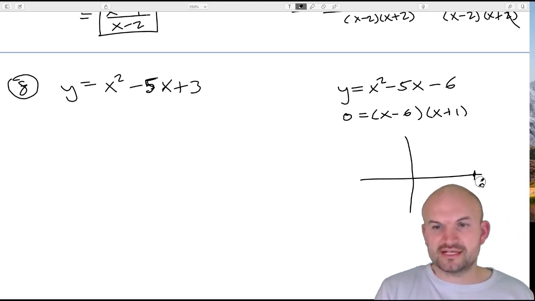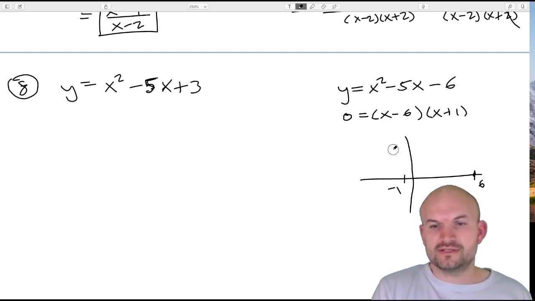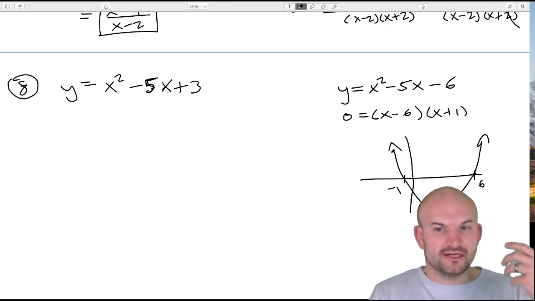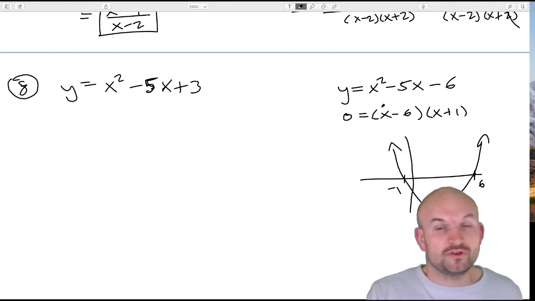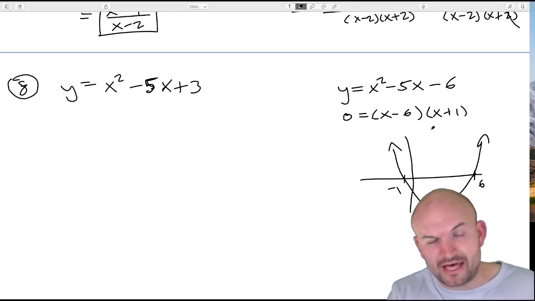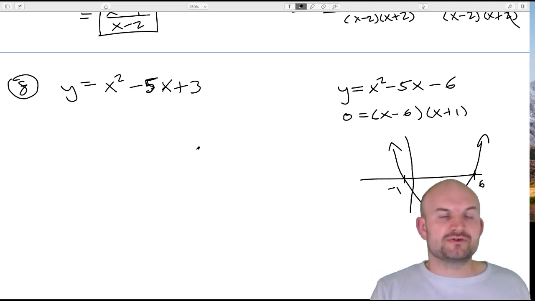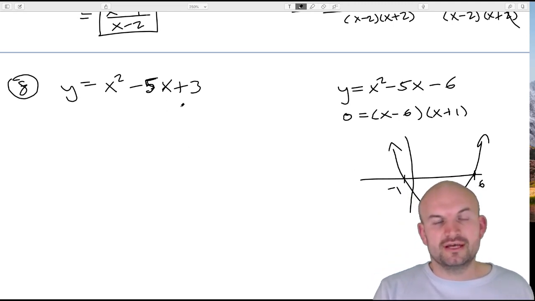So I'd say here's (6, -1). So the graph's going to look something like that. And typically for most applications, that's really what we need. Sometimes it's going to be helpful though to find the vertex, right? Or the minimum value. So that's where we come into a problem with this function or this equation,